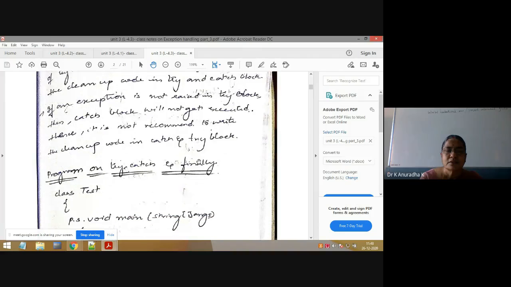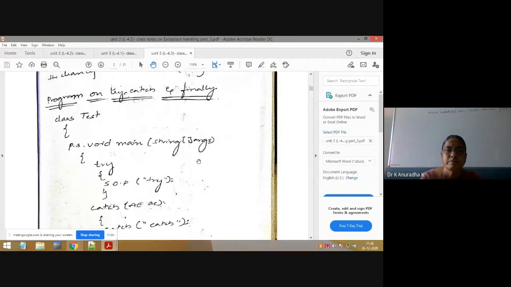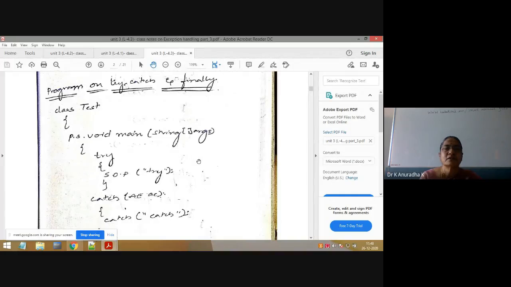Okay. Next. Now we will see the programs on try, catch, finally. Regarding finally, I am repeating the points once again. The finally block is the block which is always executed, whether the exception is raised or not, or handled or not.